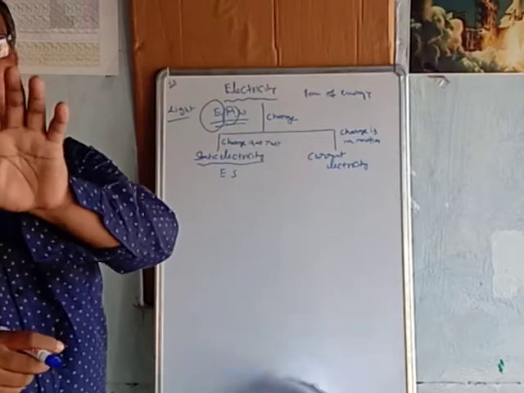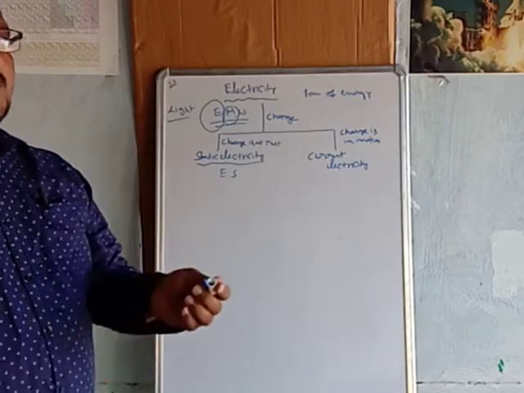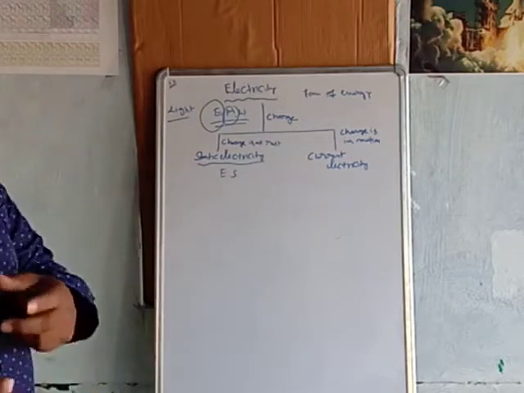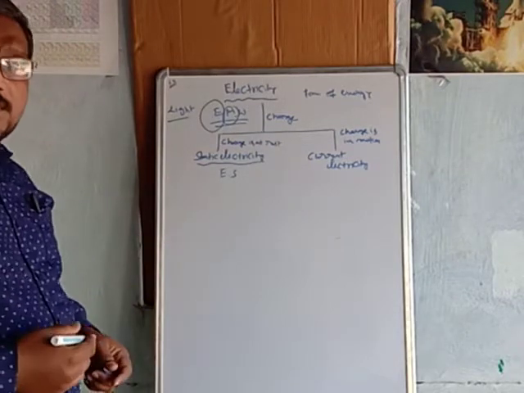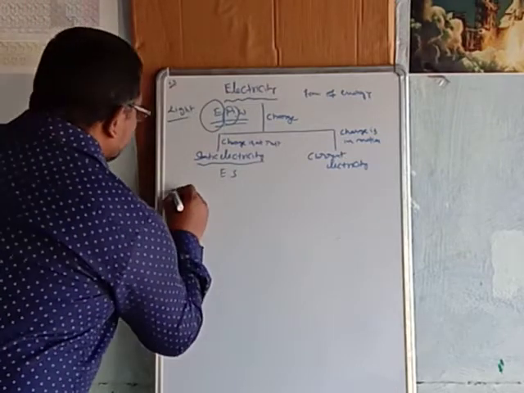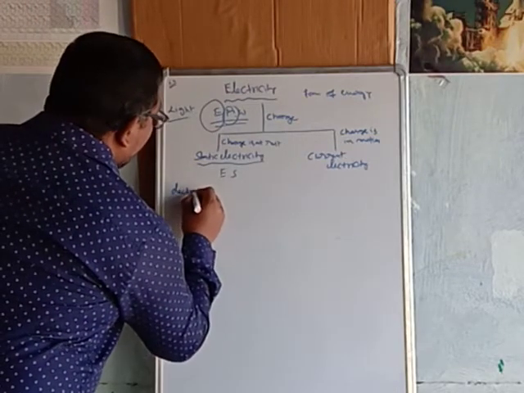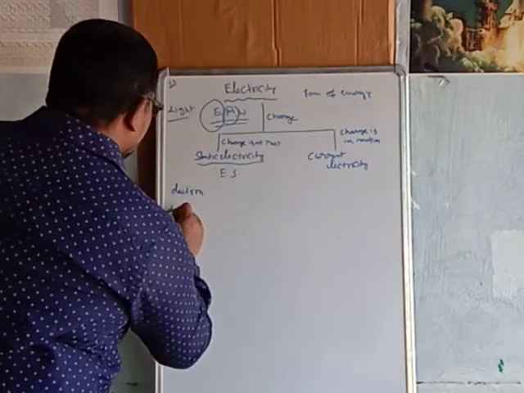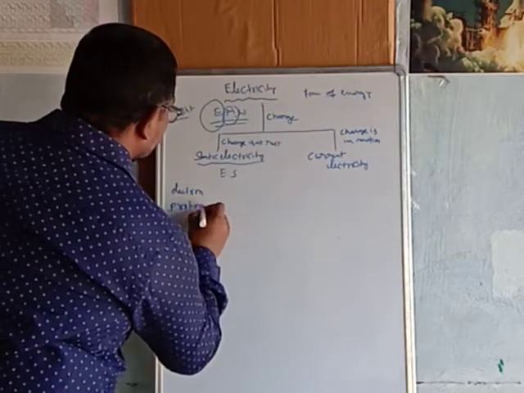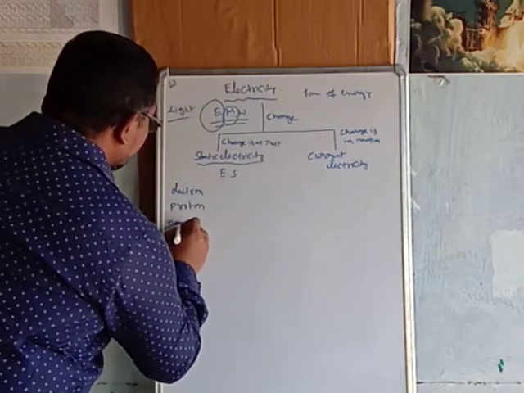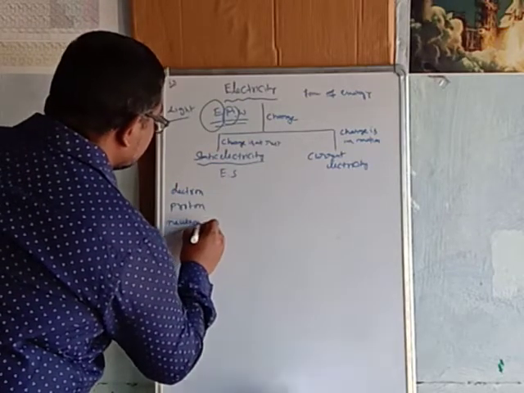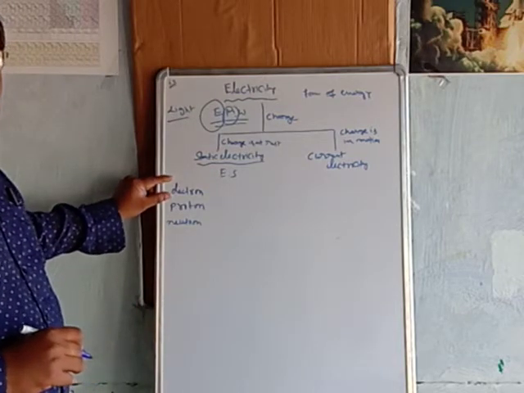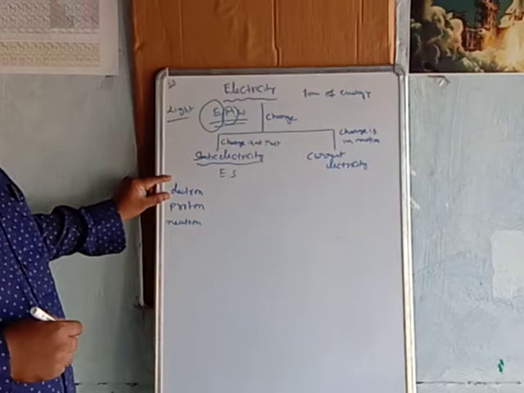What is the meaning of charge? We all know the different particles present in matter. What are the fundamental particles present in an atom? Number one is the electron, number two is the proton, and number three is the neutron. So what is an electron? Electron is a fundamental particle present in the atom.